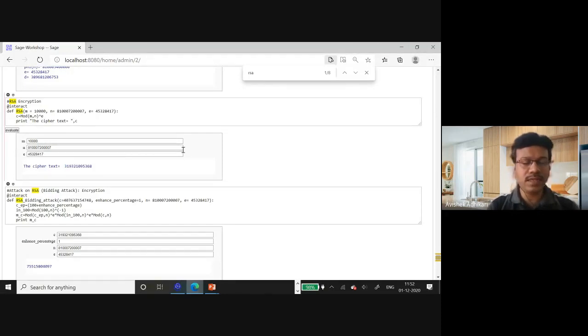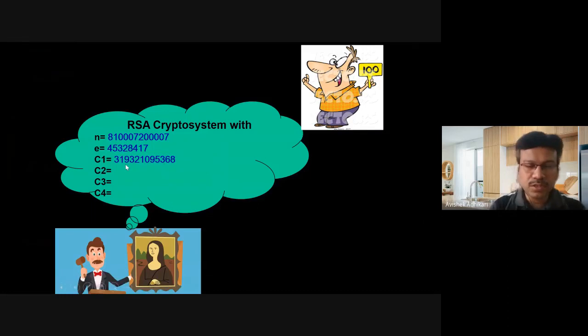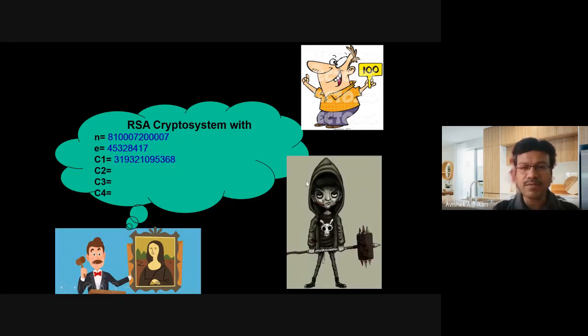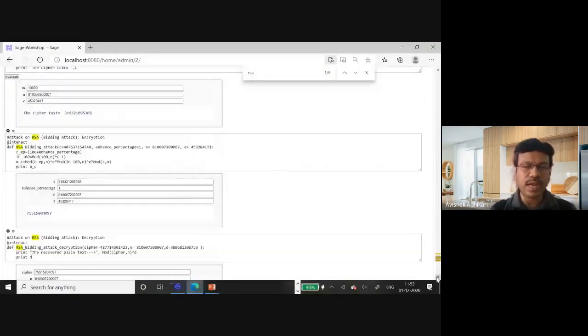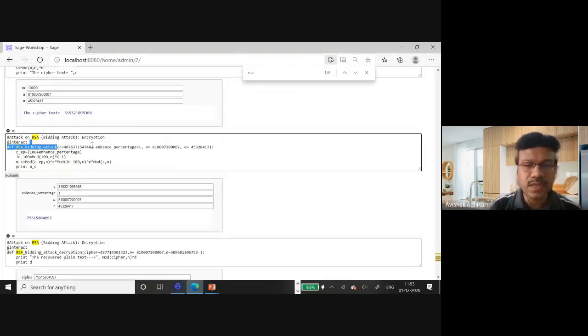Now what do I need for the attacker? After getting the value of the ciphertext, what will the attacker do? In my last class, I have already explained what he is going to do. For the attacker, what are the inputs? Inputs are the ciphertext, how much increase he wants, 1% increase, and he needs the public values n and e.